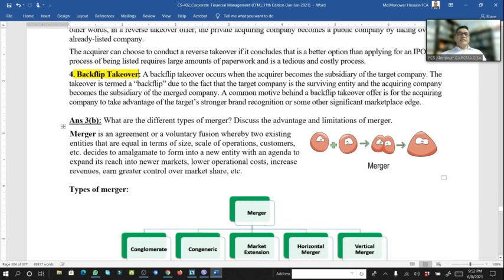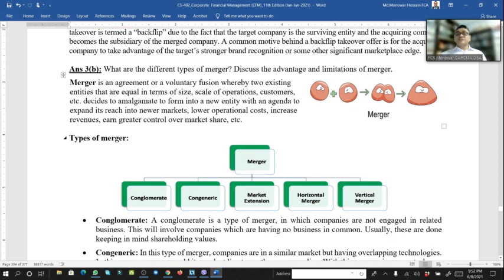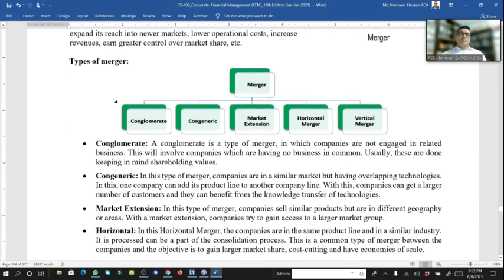And now another question, merger. What are the different types of merger? Discuss the advantages and limitations of merger. Firstly, we know what a merger is. Look here, it is the merger. One company plus one company go into another new company. So it's a merger. Types of merger, different types.